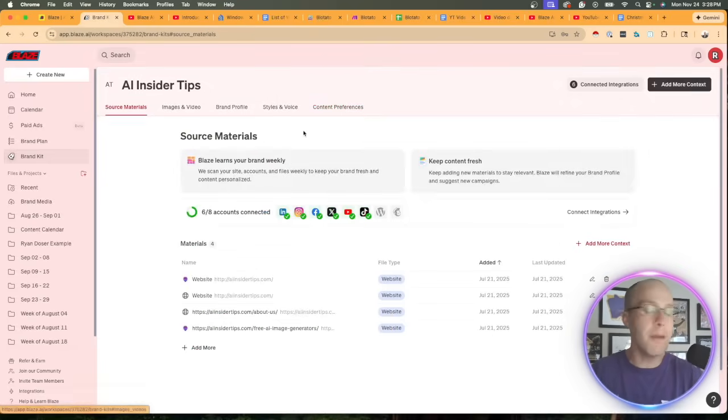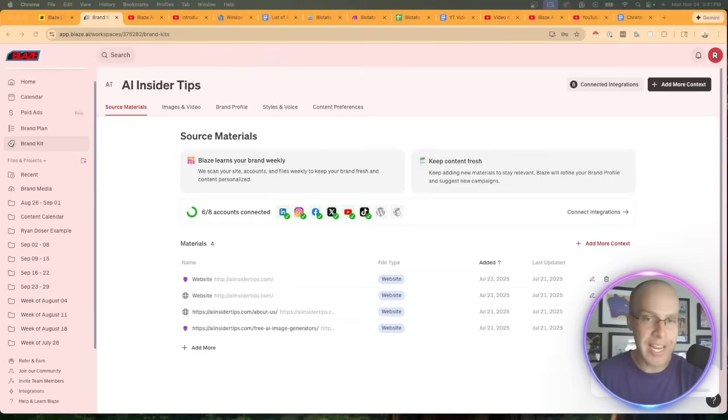So we really want to make sure that this brand kit is dialed in. And that was important on the Copilot version of Blaze, but this is way more important on the Autopilot version of Blaze, where they're going to use their AI technology to essentially scrape your brand kit and come up with content that way. So we want to make sure that the brand kit is extremely dialed in.